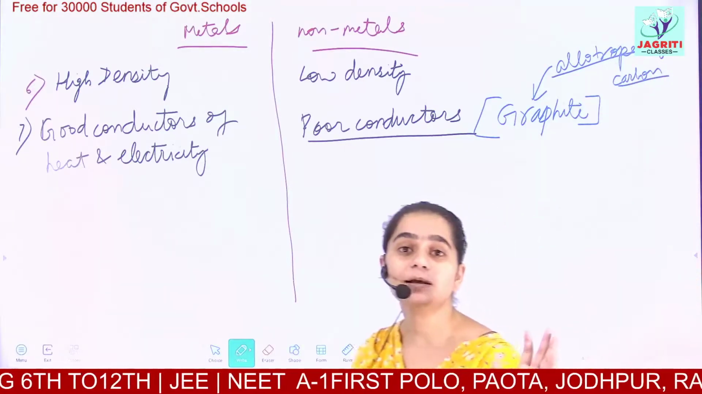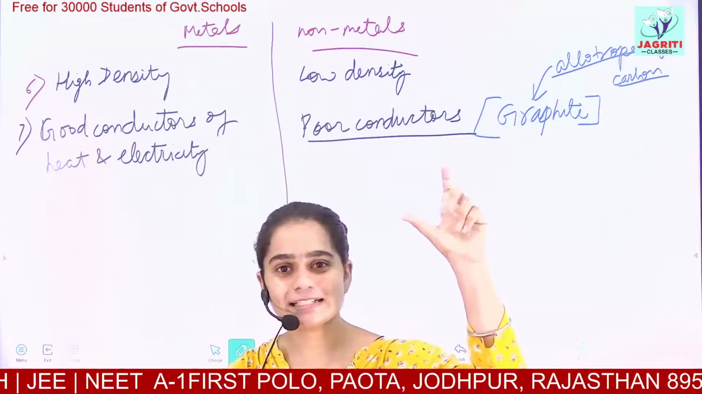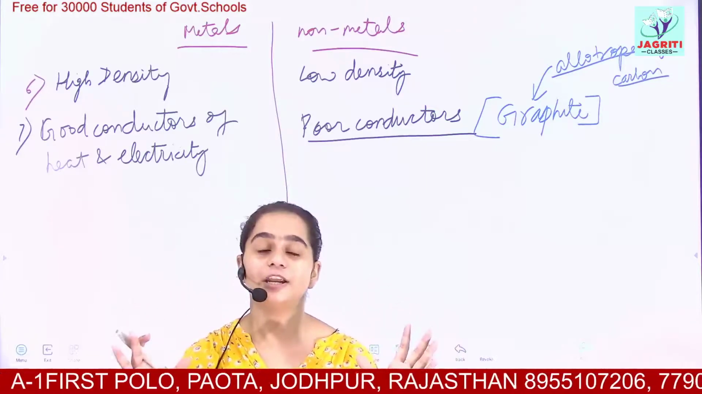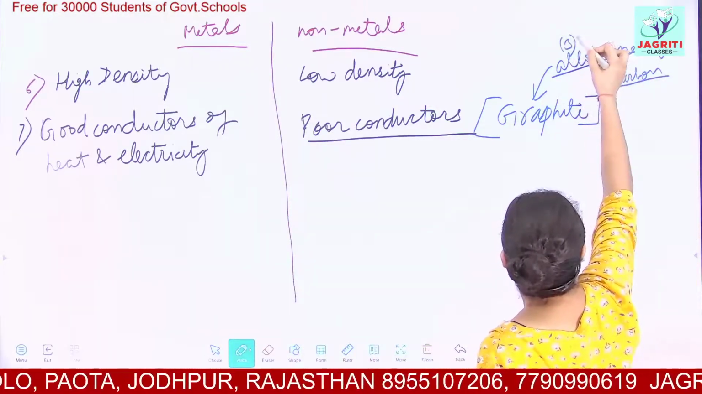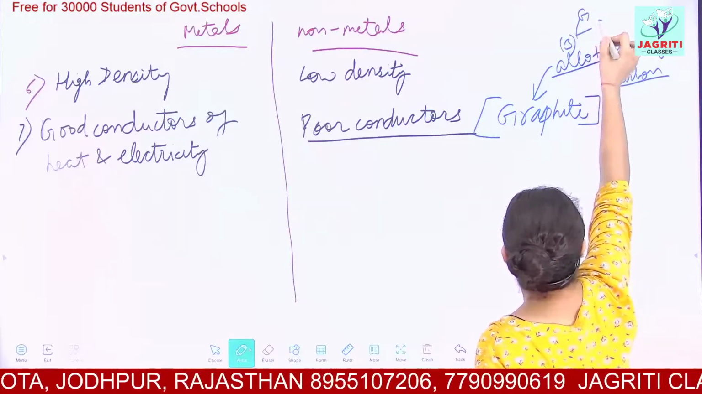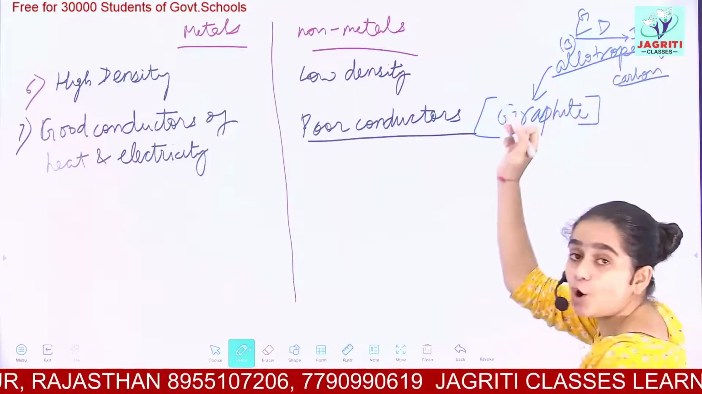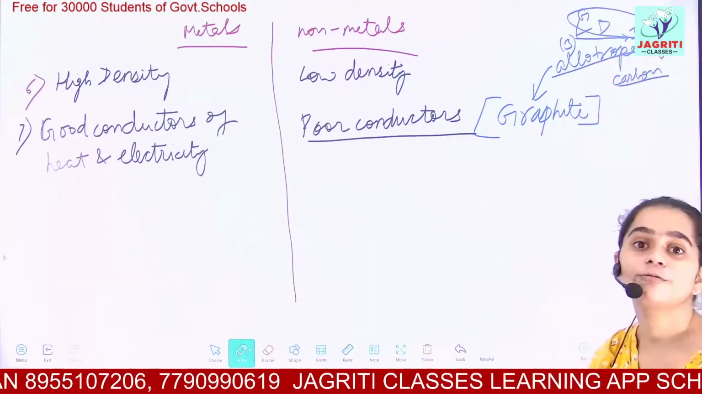So far we understood that allotropes means those substances which are made from the same component, that is carbon, but the arrangement of carbon is different. The allotropes of carbon, carbon has 3 allotropes. One is graphite, one is diamond, and the next is Buckminster fullerenes, or commonly called fullerenes. These all 3 allotropes are made up of carbon itself.